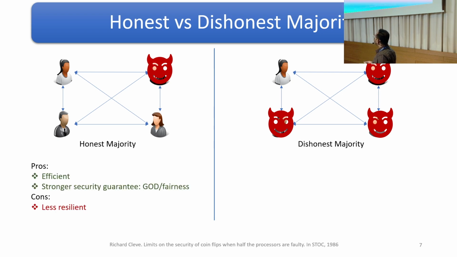Usually, honest majority protocols are more efficient and can ensure stronger security guarantees of output delivery and fairness. However, if the number of corrupt parties is half of the participating parties, then no guarantee is provided.